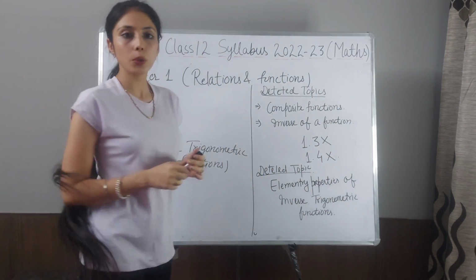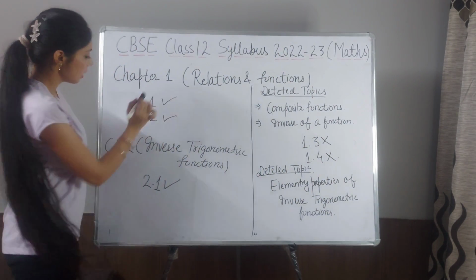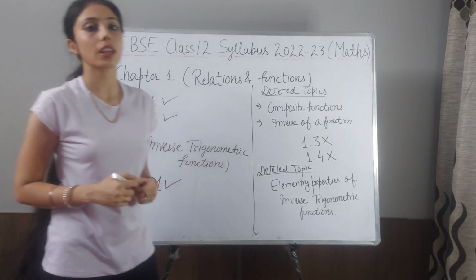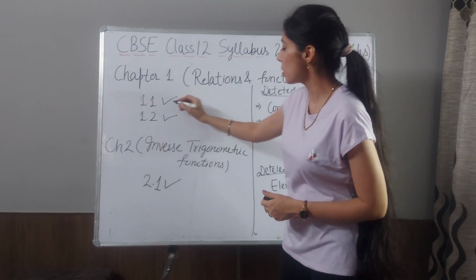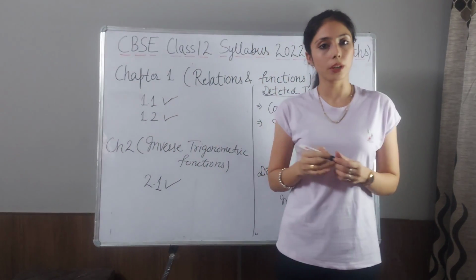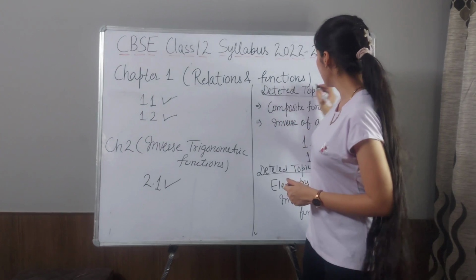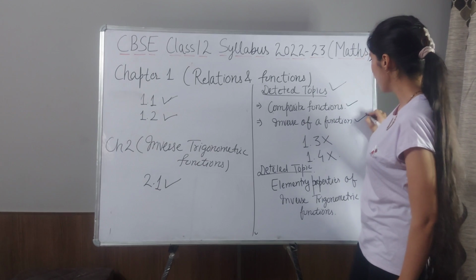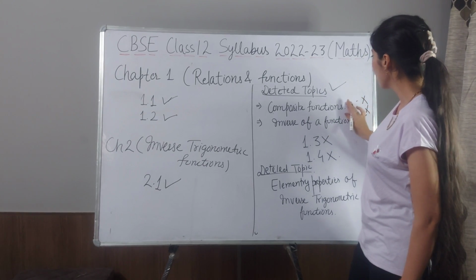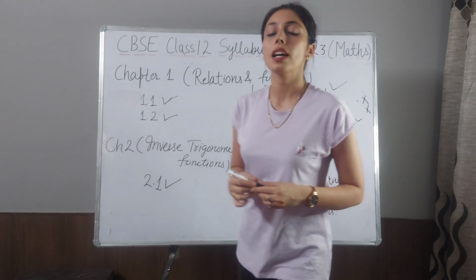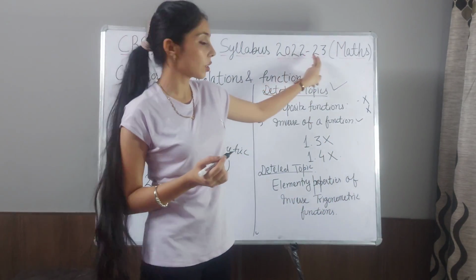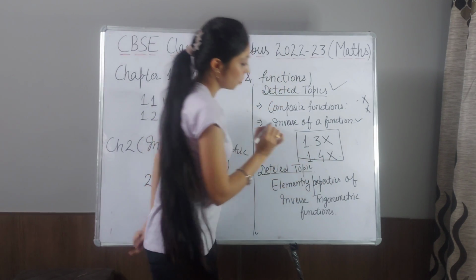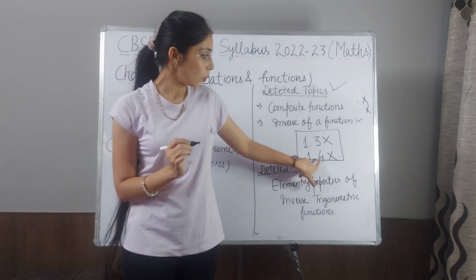So in unit 1 there are 2 chapters. First one is relations and functions, second one is inverse trigonometric functions. In relations and functions you have to do 1.1 and 1.2 completely, and the deleted topics are composite functions and inverse of a function. So these two topics you don't have to do. These two topics are deleted for 2022-23. So you don't have to do exercise 1.3 and 1.4.